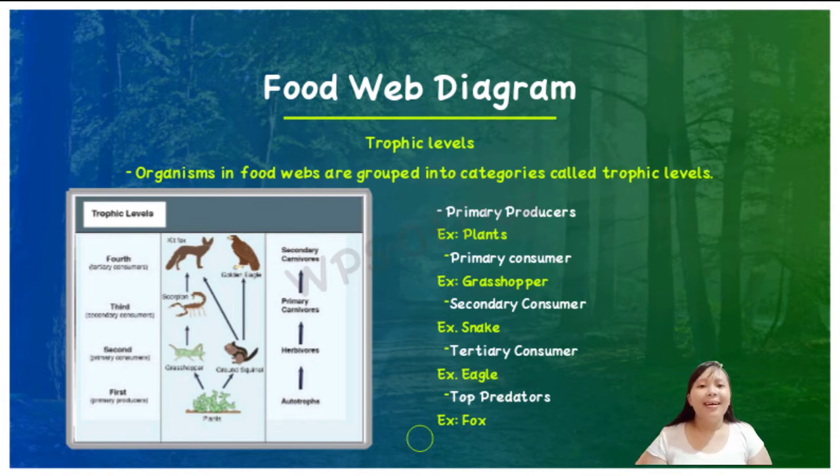The next trophic levels are made up of animals that eat producers. These organisms are called consumers. Consumers might be omnivores or carnivores, that is, animals that consume other animals, and animals that eat both plants and animals.